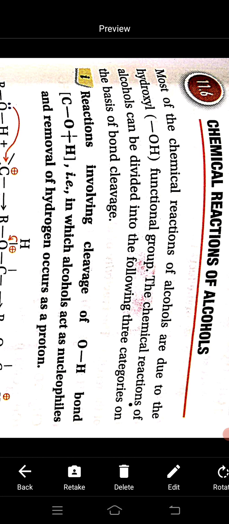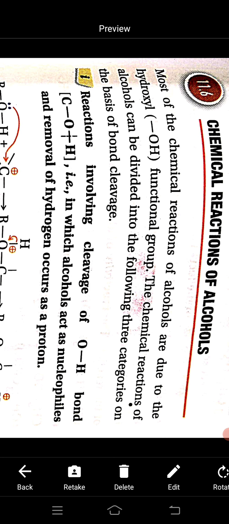See, in the case of alcohols, there is an R-OH bond. So the reactions will be of three types on the basis of the cleavage.